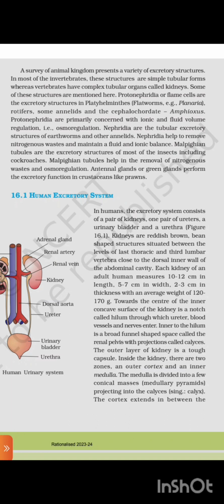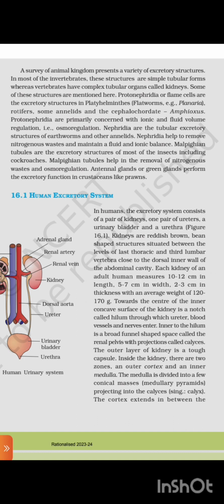Antennal glands or green glands perform the excretory function in crustaceans like prawns. 16.1 Human excretory system. In humans, the excretory system consists of a pair of kidneys, one pair of ureters, a urinary bladder, and a urethra (Figure 16.1). Kidneys are reddish brown, bean-shaped structures situated between the level of the last thoracic and third lumbar vertebra, close to the dorsal inner wall of the abdominal cavity.